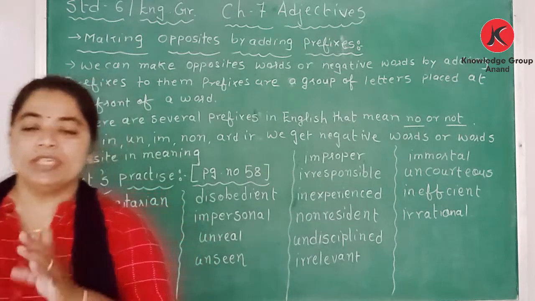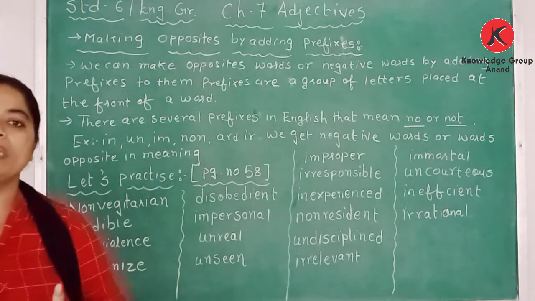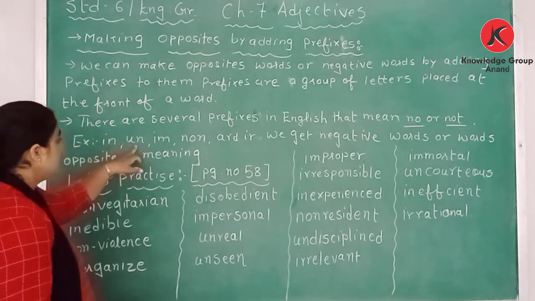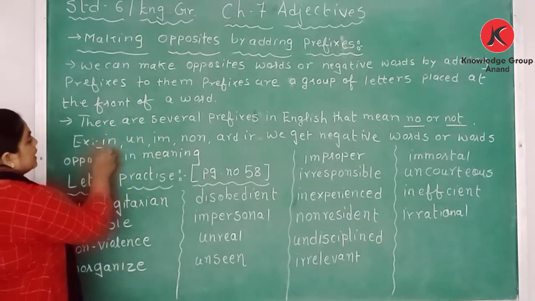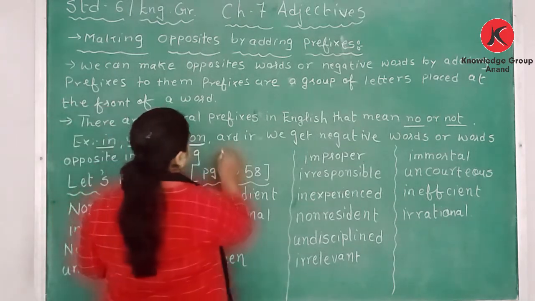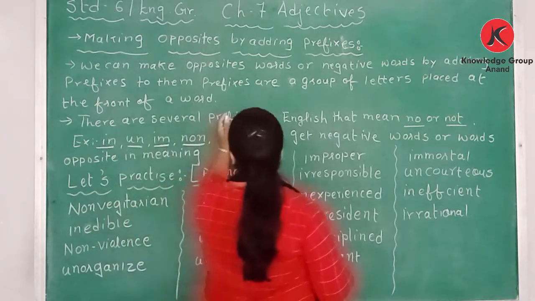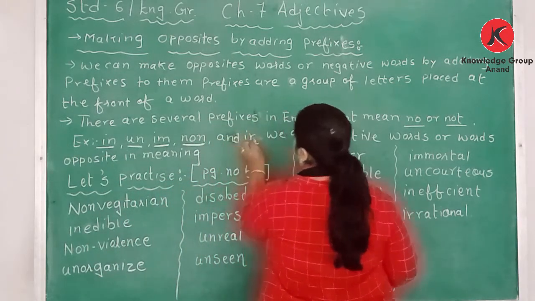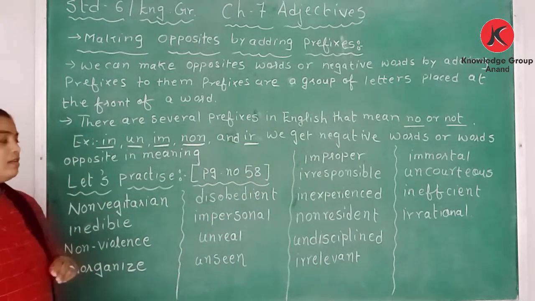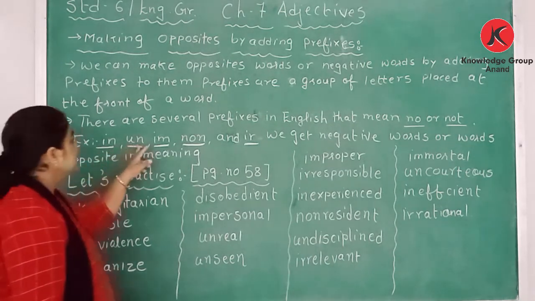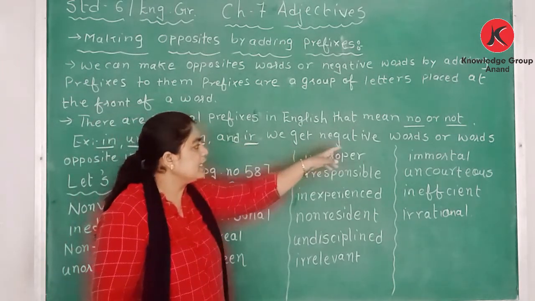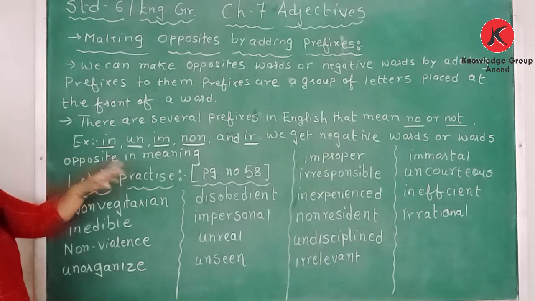For example, IN, UN, IM, NON, and IR. With these we get negative words, or words opposite in meaning.